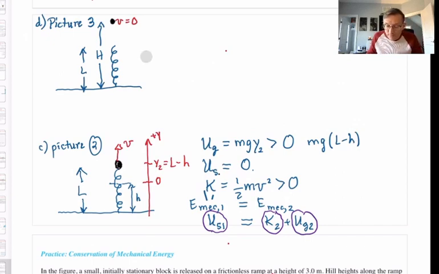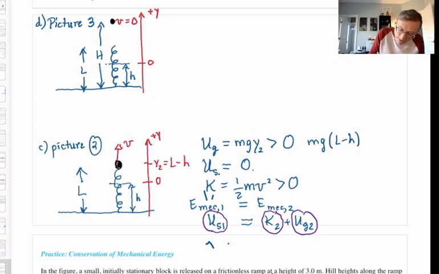Okay, now let's add another little bit here. Let's add our y-axis, plus y upward. Let's remember where y equals 0 was, because we can't change that. It was down here when the stone was a height little h above the ground. That's y equals 0. Our stone is now up here at a y coordinate that I'll call y3. And what is that y coordinate? Well, how far is it above the origin? I think it is at big H minus little h.